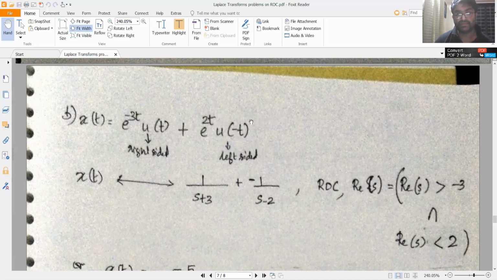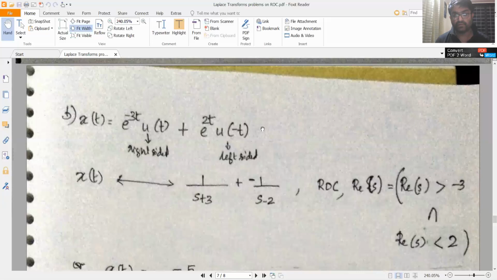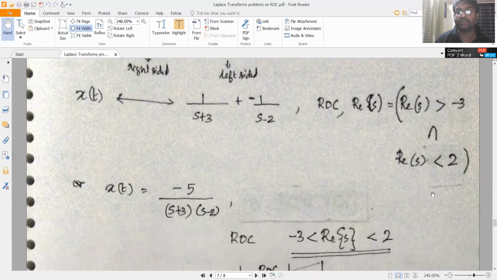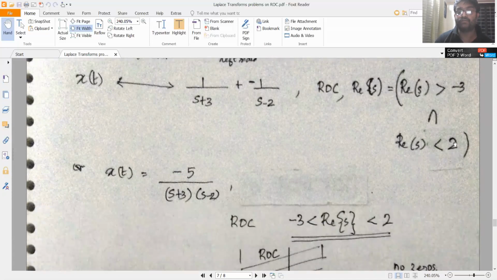Remember that minus e raised to minus at into u of minus t has Laplace transform 1 by s plus a, with ROC real part of s less than minus a. Now the ROC is therefore the intersection between the individual ROCs, which is real part of s greater than minus 3 intersection real part of s less than 2.